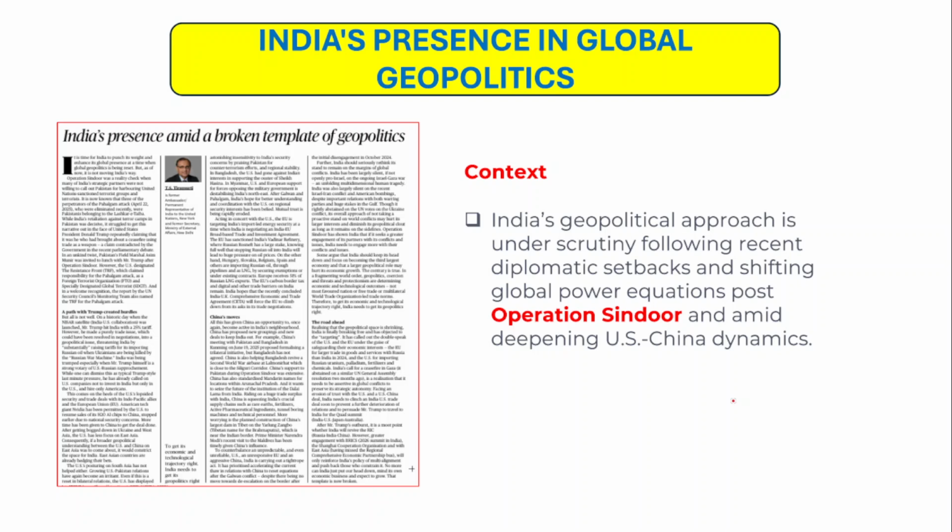So I hope you have understood the topic, and the next important topic would be India's presence in global geopolitics, right? Global geopolitics is now in flux. Now they are in a mess. We don't know whether the world is multipolar, bipolar, or unipolar. So we don't have the idea. And apart from that, because of US President Donald Trump and his trade war and his decisions, all these factors have created a mess. And I would say the Russia-Ukraine war, and in fact the Israel-Gaza conflict.